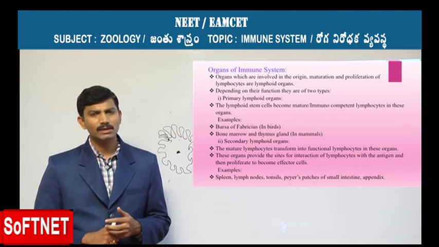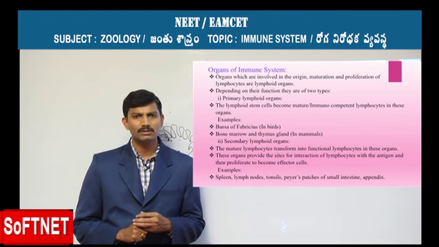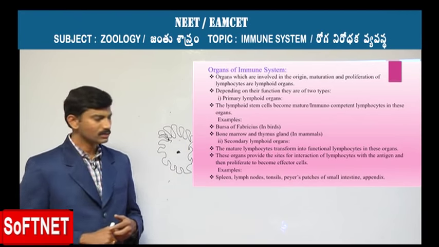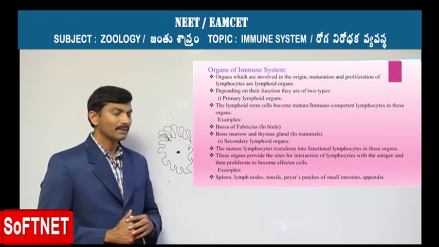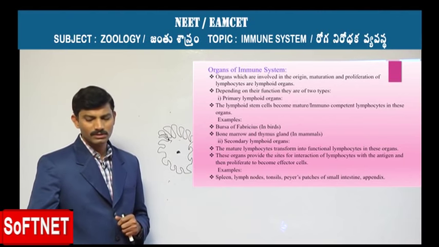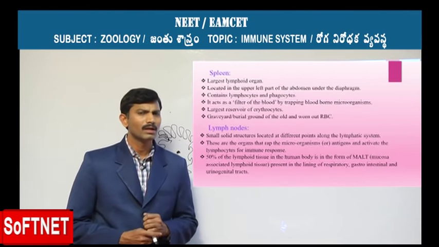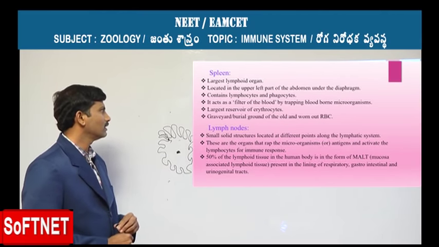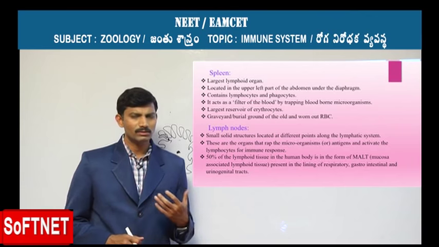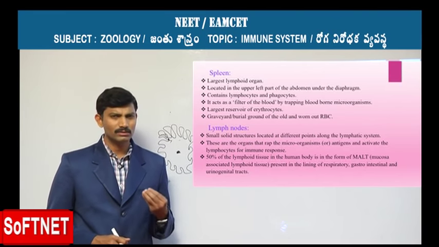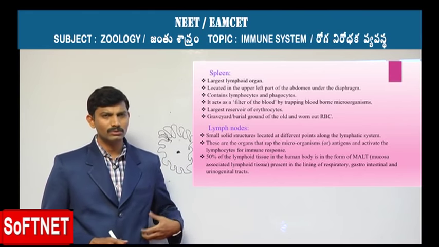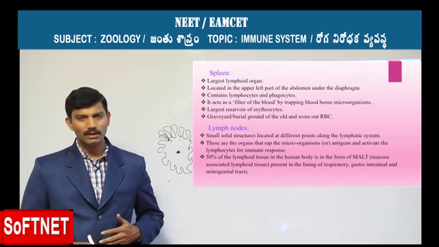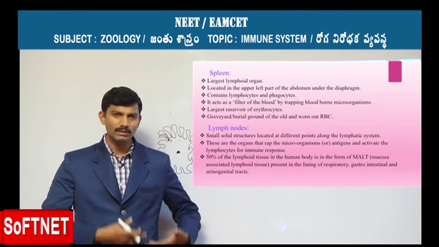Examples of secondary lymphoid organs are the spleen, lymph nodes, tonsils, Peyer's patches of the small intestine, and the appendix, the vermiform appendix. Among them, the spleen is one of the important ones, and it is the largest lymphoid organ. As you know, it is a reddish, mass-like gland located towards the left side of the abdomen near the stomach, just underneath the diaphragm.